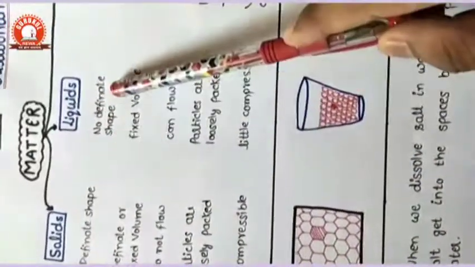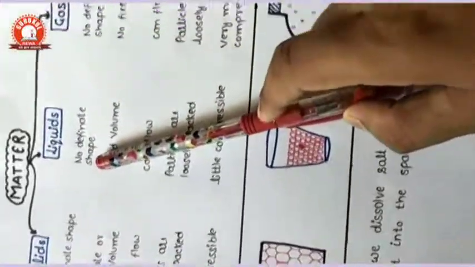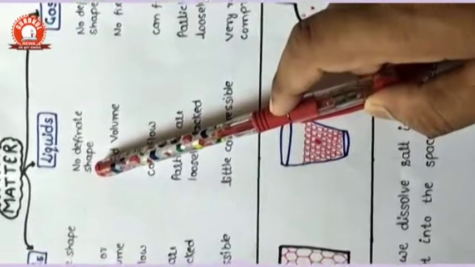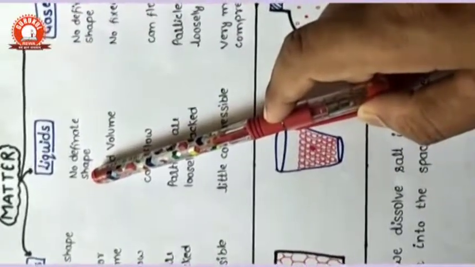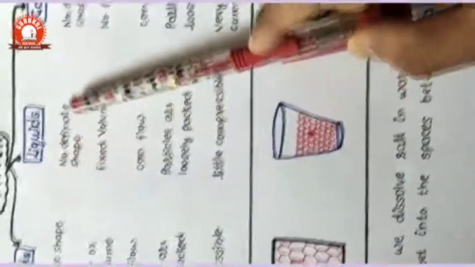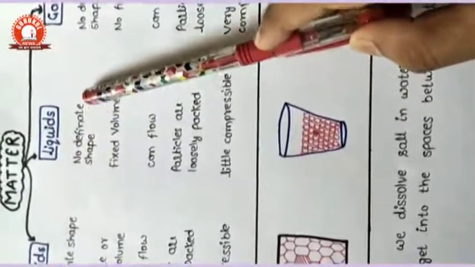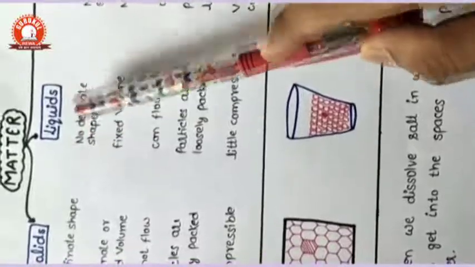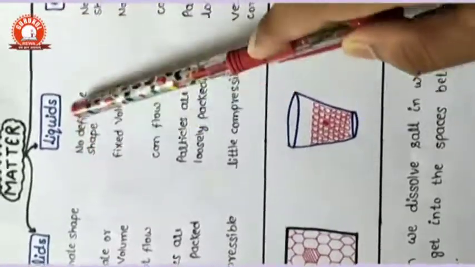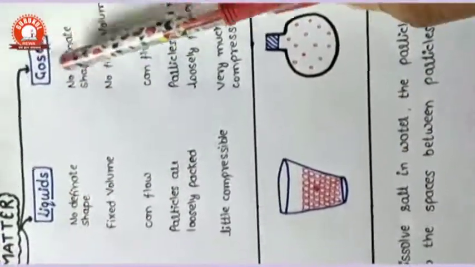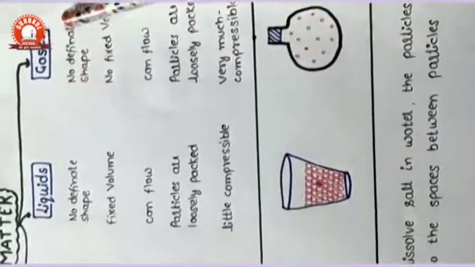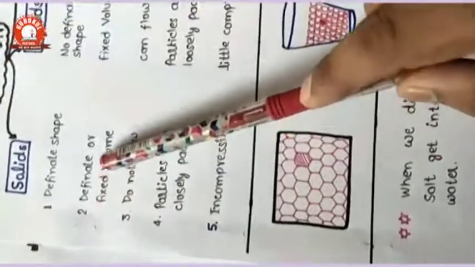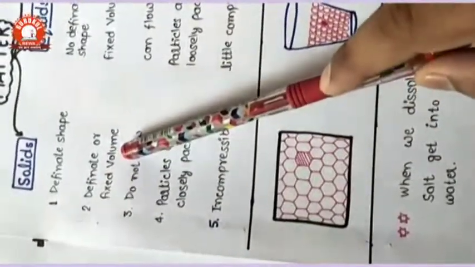In the case of the liquid, no definite shape. It means that if we put water in a glass or jug or any container, then the liquid regains the shape of the container, so it does not have a definite shape. It can change regularly. In the same manner, gases occupy the container so they do not have a definite shape. The second is definite or fixed volume.